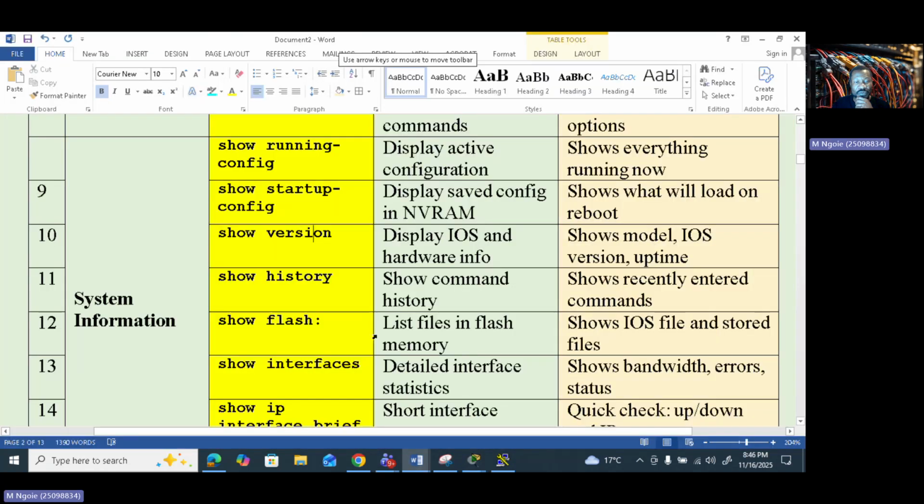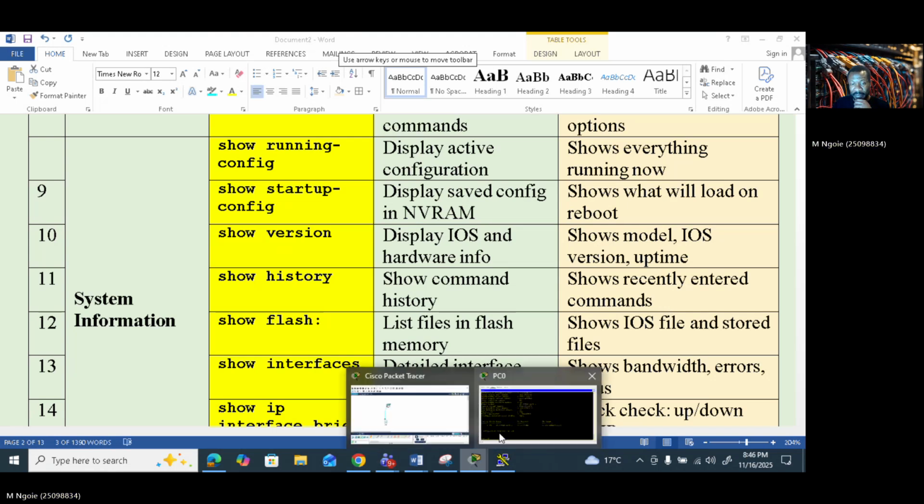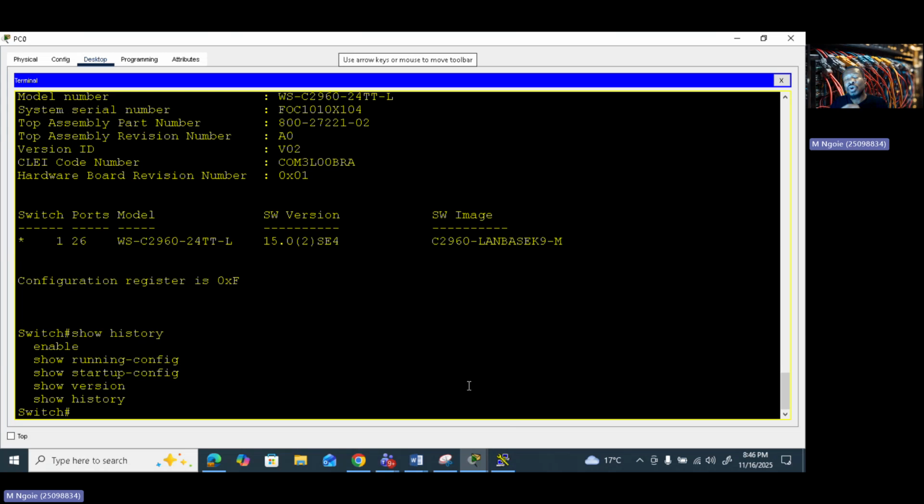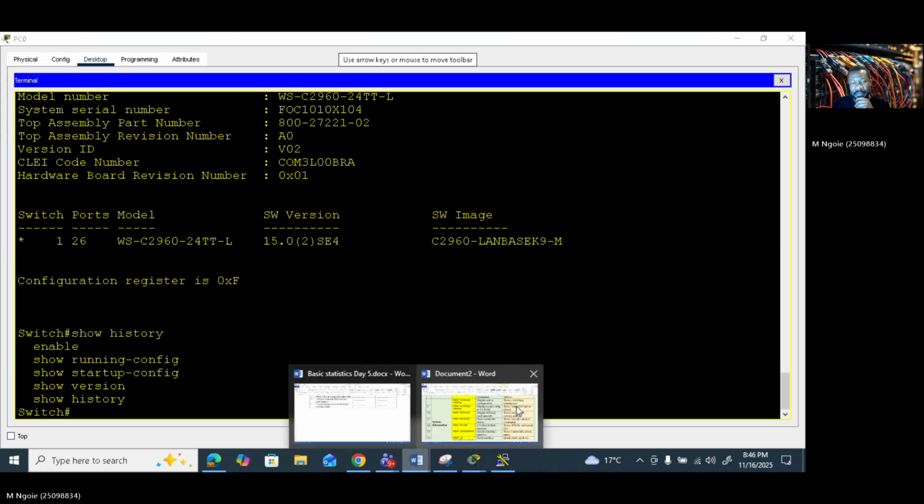Now we're gonna move to show history. Show history, show command history, show recently entered commands. So when I'm typing show history, it's showing me the commands that I've been typing, currently. Show history. This is the meaning.